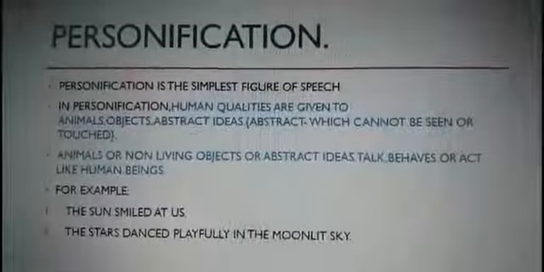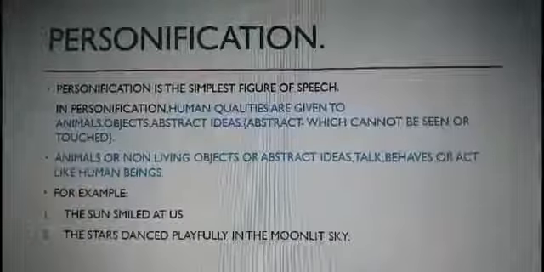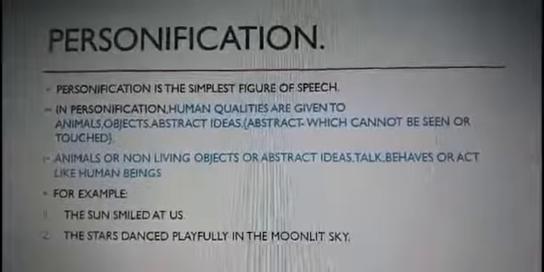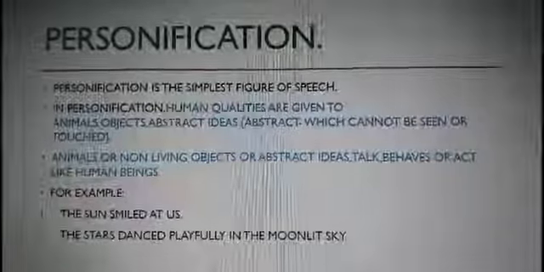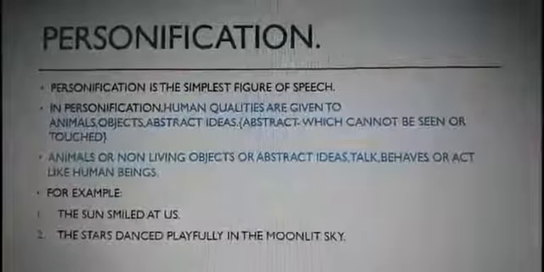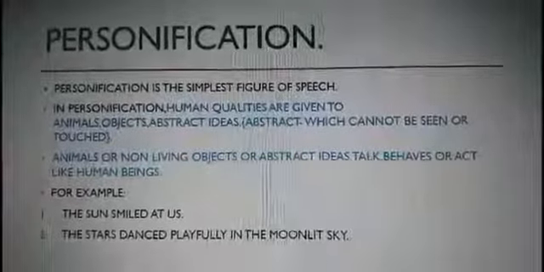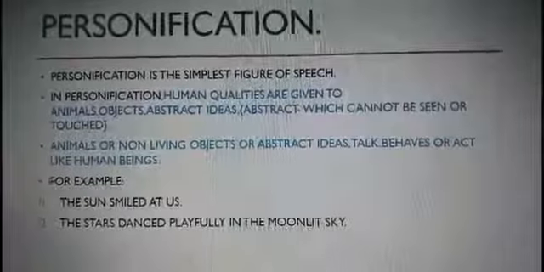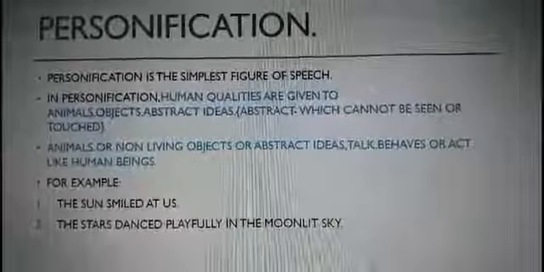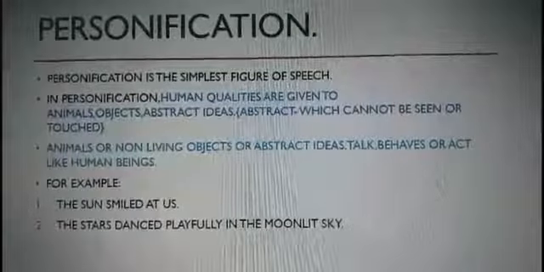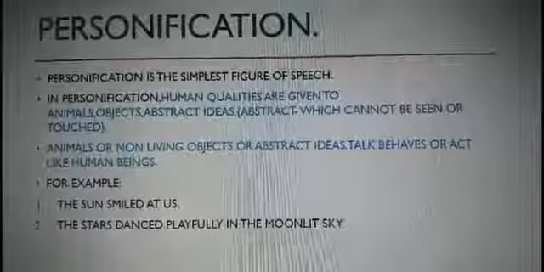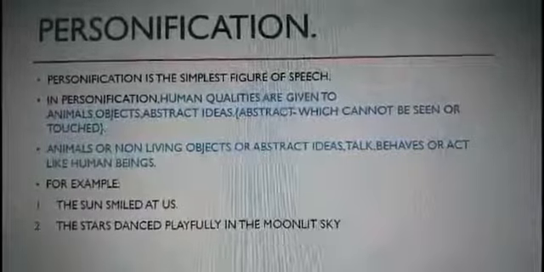In personification, human qualities are given to animals, objects, or abstract ideas. Animals, non-living objects and ideas talk, behave, or act like human beings. So let's see the example. The sun smiled at us. Here we are giving a quality of humans, which is smiling, to the object sun.